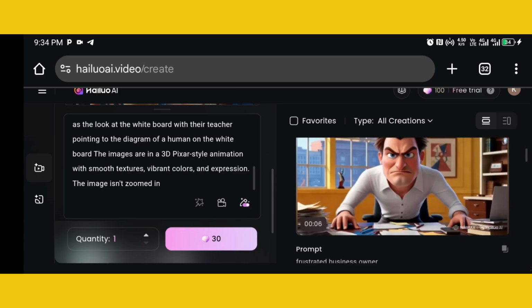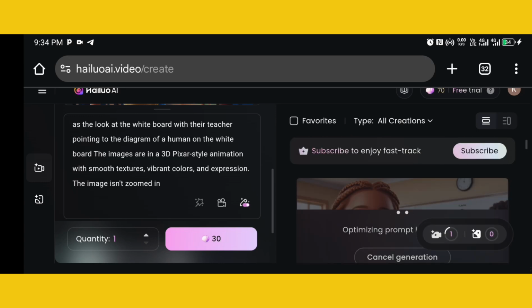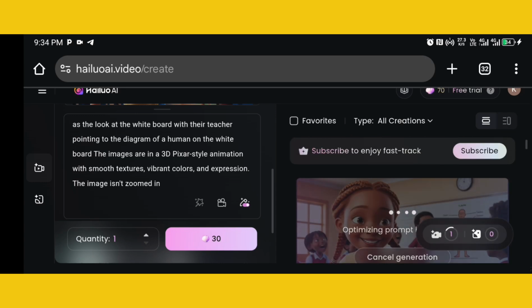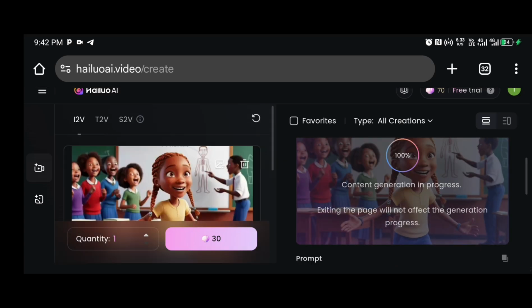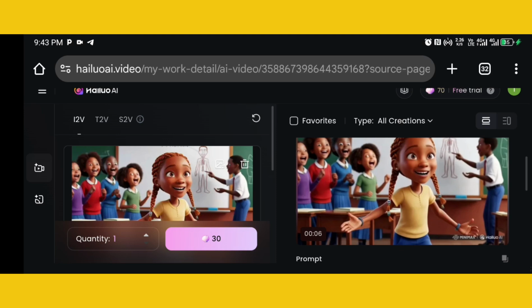And once I'm done with that, I'm going to click on create, and you can see that my video is creating right about now. So the wait on this website is about 3 minutes. Don't worry, I will link all these apps in the description, and you can just click and download, or you can use the website. The 3 minutes wait is over, and it has completed the generation of my image. So now I want to play it. I want to see what it looks like.